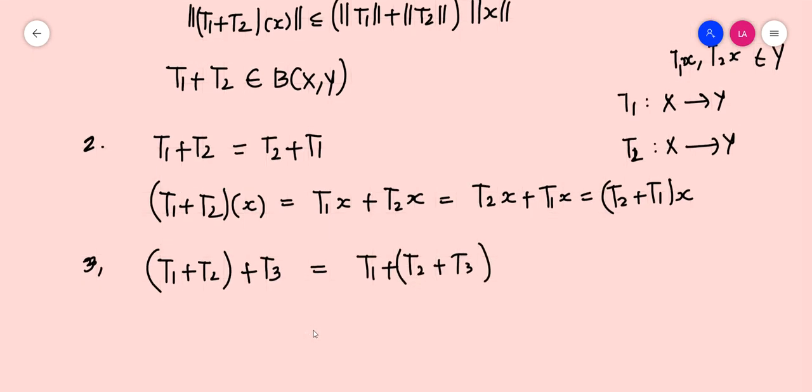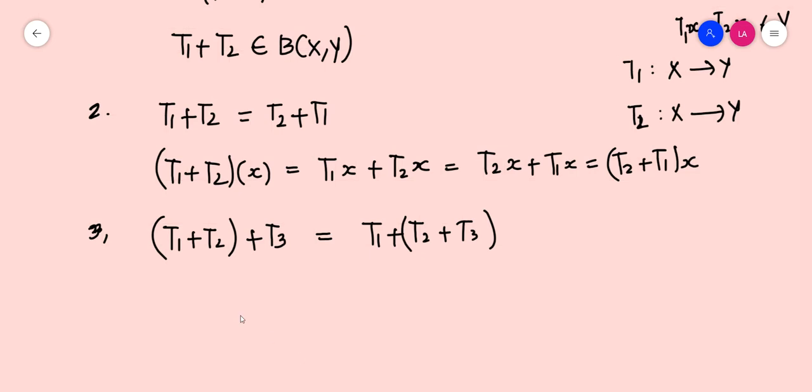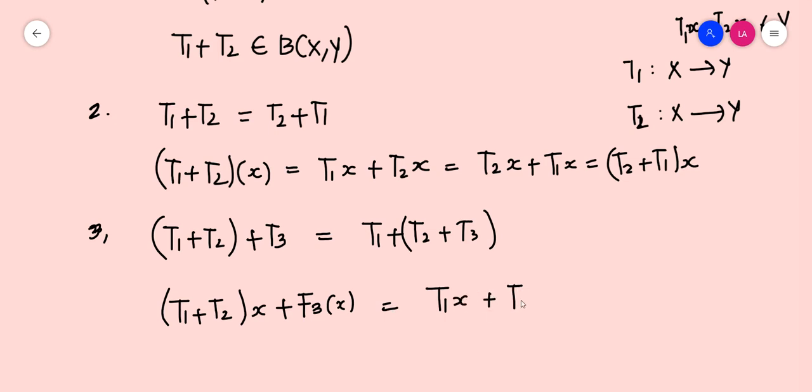This can also be established by applying the definition. So (T1 + T2)(x) + T3(x) should be equal to T1x + T2x + T3x, which can be written as T1x + (T2x + T3x).